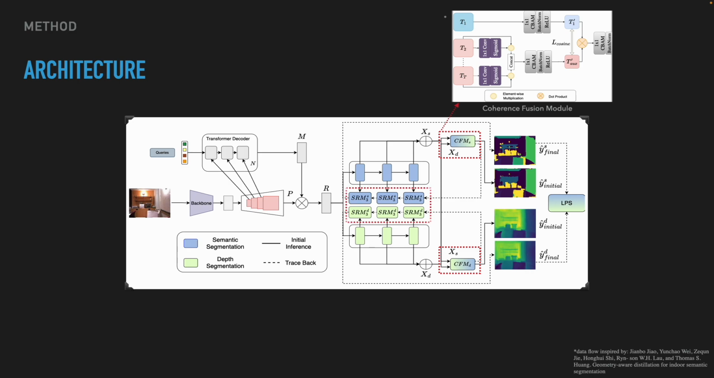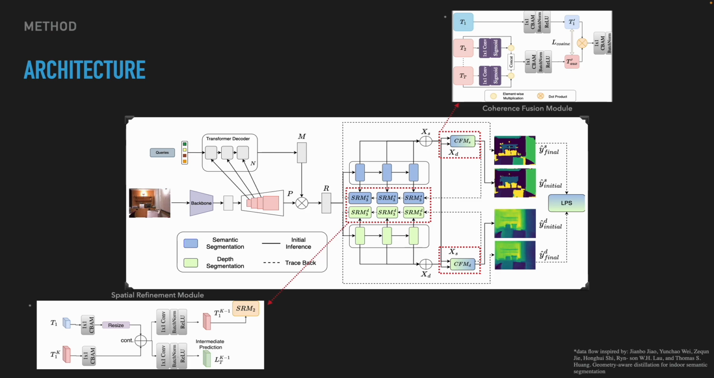The CFM output is then backtraced throughout the task-specific decoders through spatial refinement modules. These modules further improve both types of coherence defined earlier by concatenating intermediate decoder representations with the CFM. The concatenation is then processed independently to produce the output of the next CRM, and so on, as shown in the diagram.